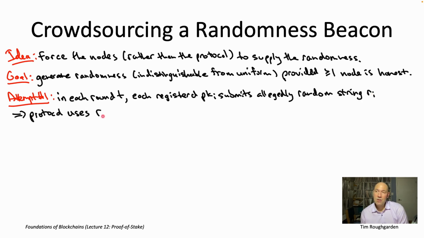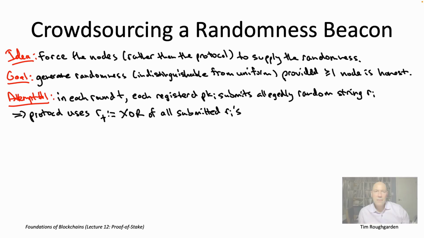Our first very simple attempt, which to be clear is a bad idea, is to just use the XOR, the exclusive OR, of all of the supplied inputs. So if you're an honest node that owns one of these public keys in the staking contract, your responsibility is to, at each round, generate, for example, using a good pseudorandom generator, some randomness and report that to the protocol. And of course, you'll also be signing your contribution so that the protocol knows to associate that contribution, that R sub i, with your public key PK sub i.